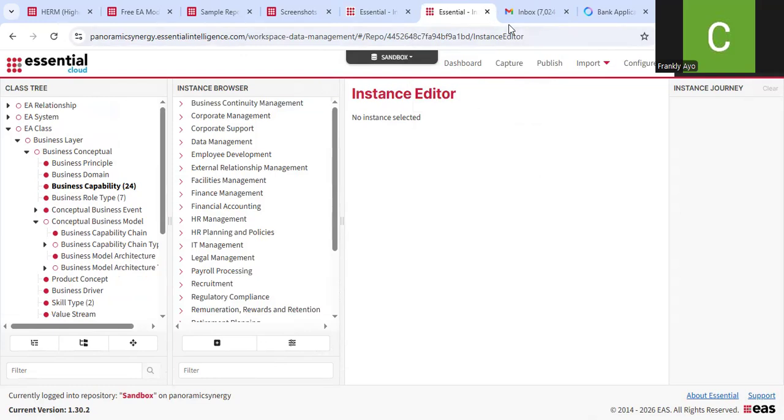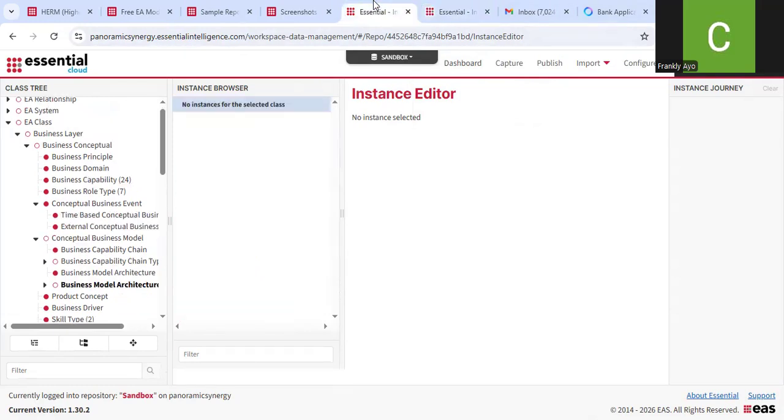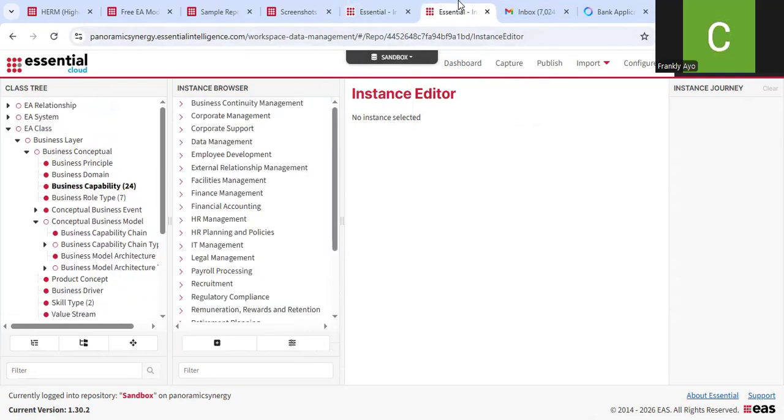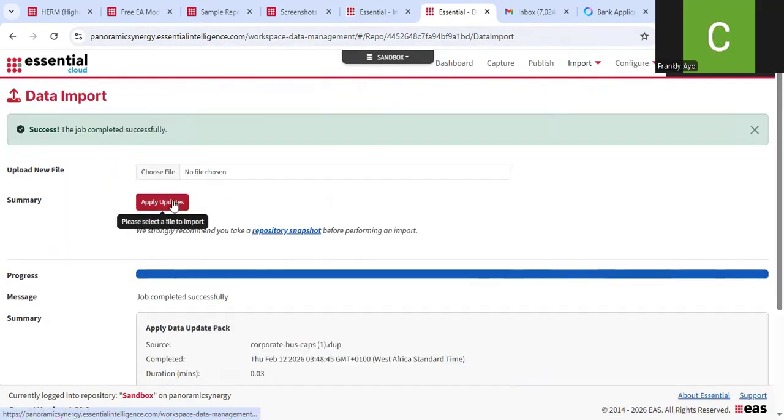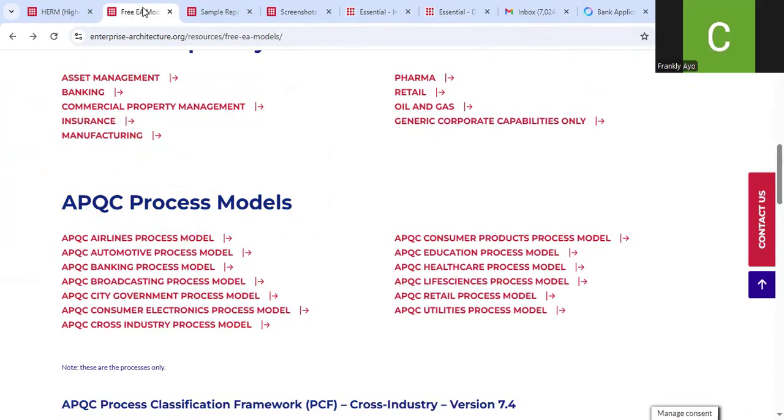So now, if we want to add our process model, what we need to do is come over here and follow the same steps. We choose a file. I already downloaded this, so it's a similar .dup file.